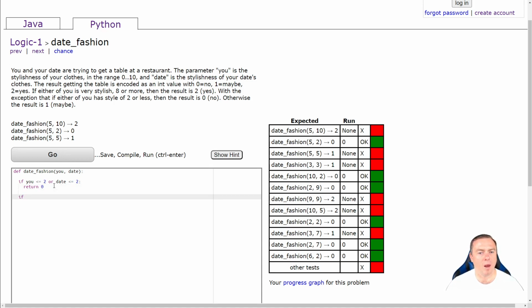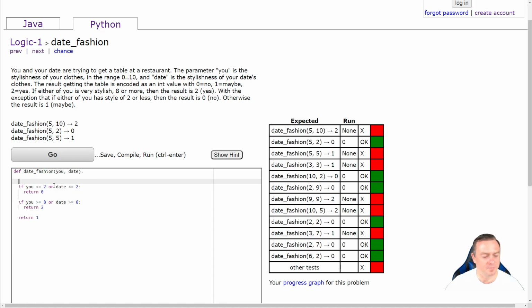We're then going to go across here. If and then we're going to see if either of them are above an 8. So if you is greater than or equal to 8, or your date is greater than or equal to 8. Because this is filtered through, that's sorted all the problems out, right? So if either of those is true, we're going to then return a 2. Now you could do this as an else here, but because there's only one other option, I'm just going to literally write it as one line. So otherwise the maybe is you just return a 1.